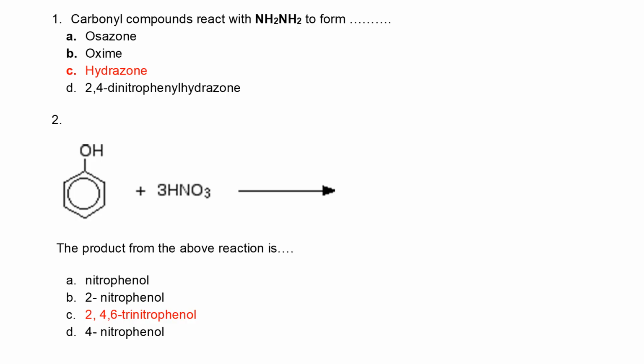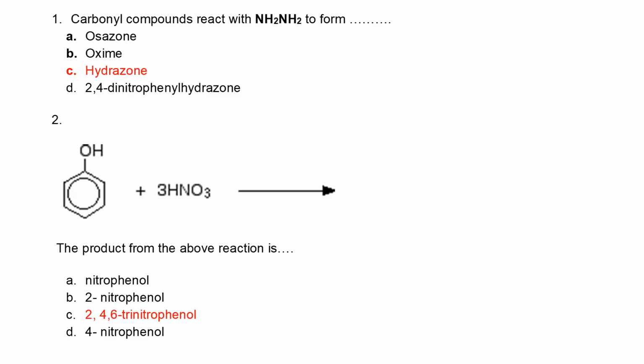Carbonyl compounds react with hydrazine to form hydrazone. 2,4-dinitrophenylhydrazone is formed when a carbonyl compound reacts with 2,4-dinitrophenylhydrazine, that's Brady's reagent, which forms the orange precipitate. That orange precipitate is 2,4-dinitrophenylhydrazone. Oxime is formed when a carbonyl compound reacts with hydroxylamine.